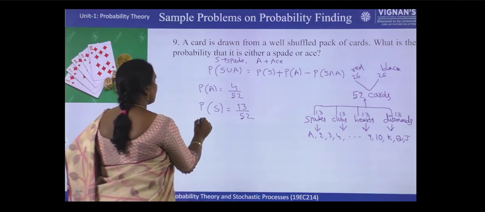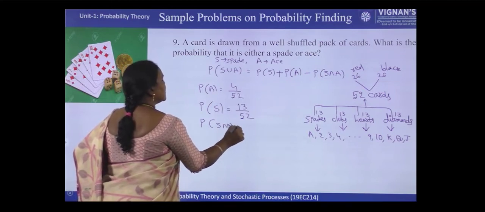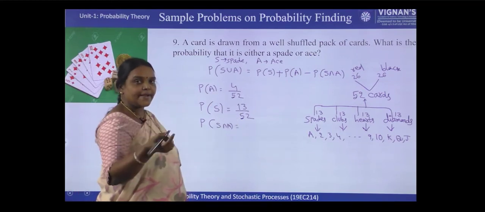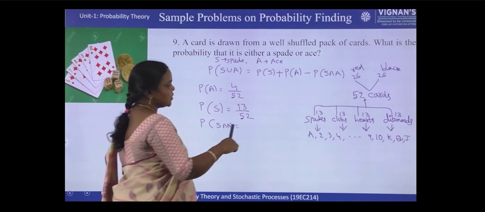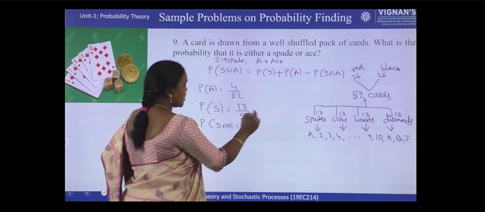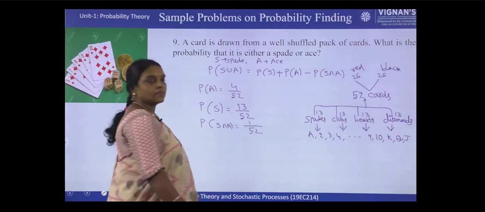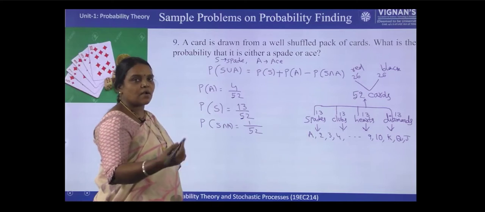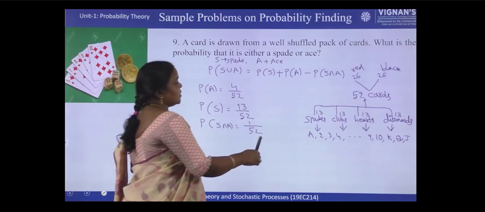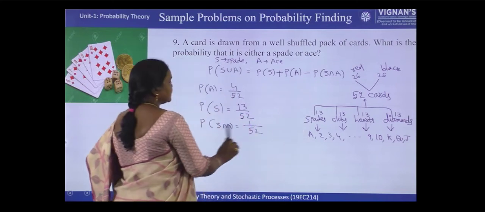And what is P of S intersection A here? That is how many cards are there satisfying both spade and ace. So in spades only one ace will be there. So out of total only one card is satisfying that condition. In all remaining groups they are not spades. Okay, so here in spades we have only one ace.